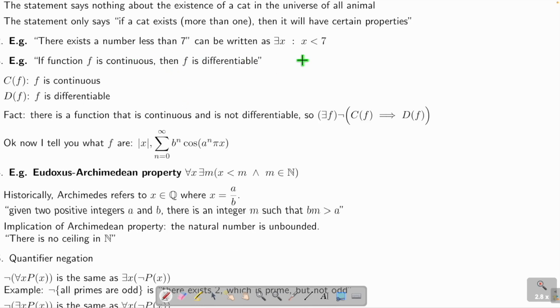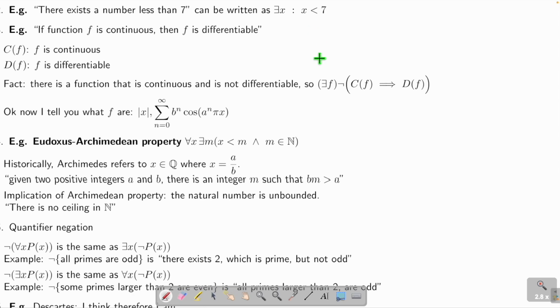Here's another thing. There is a number less than 7. Then I just write there exists x smaller than 7. That's it. If f is continuous, then f is differentiable. I didn't say what f is, right? So I would say C(f), f continuous, D(f), f differentiable. Why C and D? Just because they start with C and D. Or you can draw a chicken or a dog here, it doesn't matter, okay?